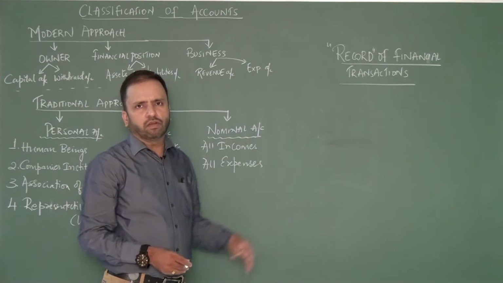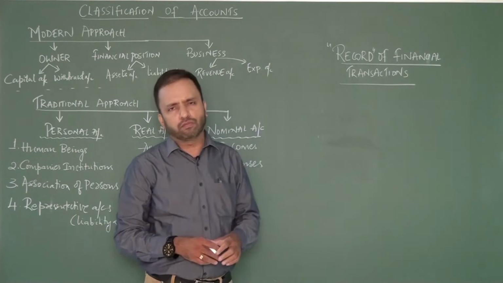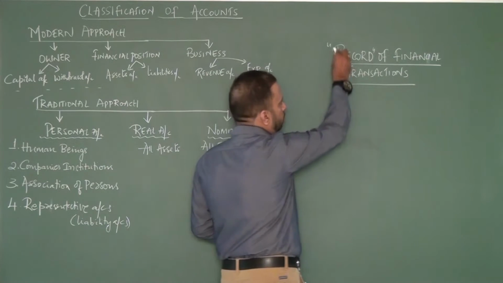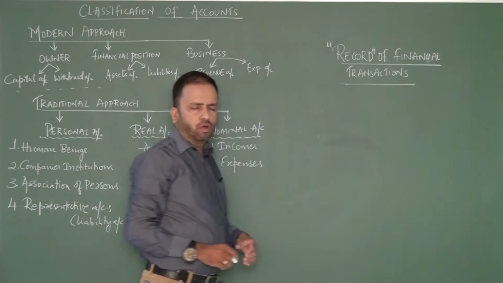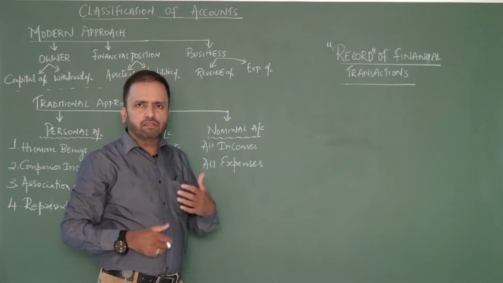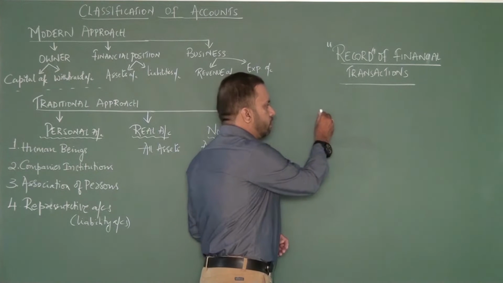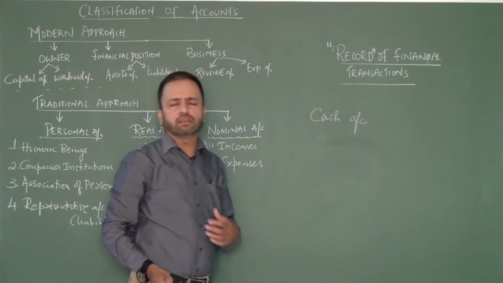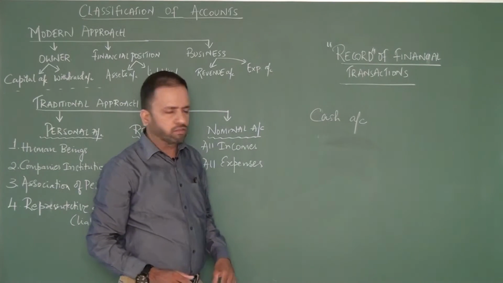So now let's try to understand. We already know that accountancy basically refers to recording all the financial transactions. In one word, to understand the meaning of accounting, accounting is nothing but the record of the financial transactions. So as and when a trader has a transaction in the business, he will start creating accounts for it. For example, he has a cash transaction. Say he gets cash or he gives away cash or whatever. He will have an account called the cash account.